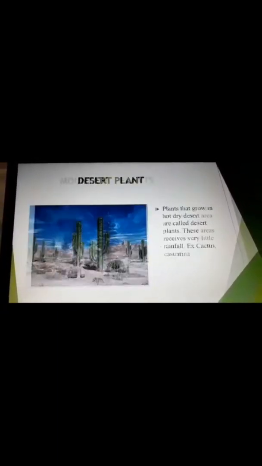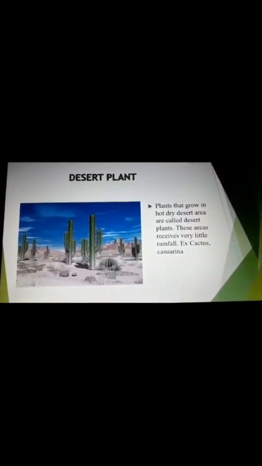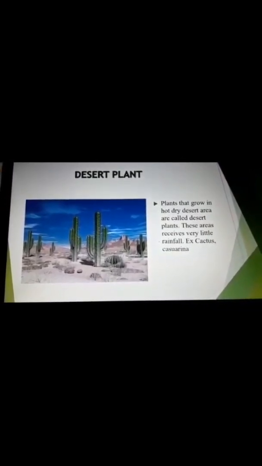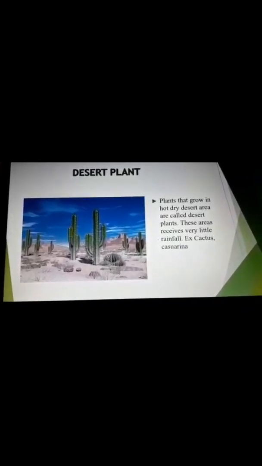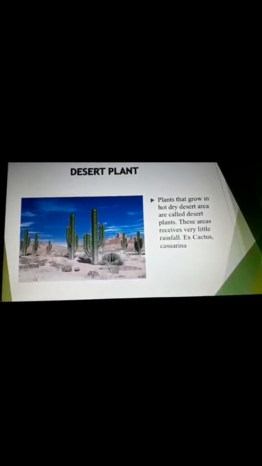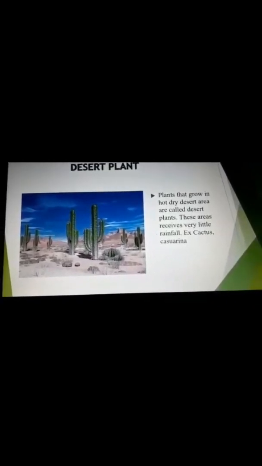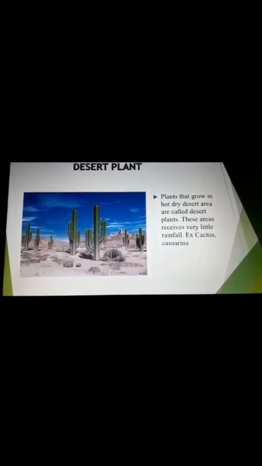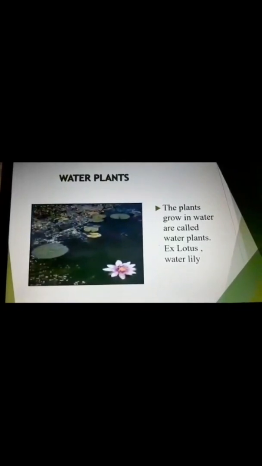Okay. Then desert plants. You can see the cactus plant over here. Plants that grow in hot, dry desert areas are called desert plants. These areas receive very little rainfall. Examples are cactus, casuarina, all these things. Okay, so the plants which can grow in a desert, they are called the desert plants, and their habitat is desert only. Next one is water plants.